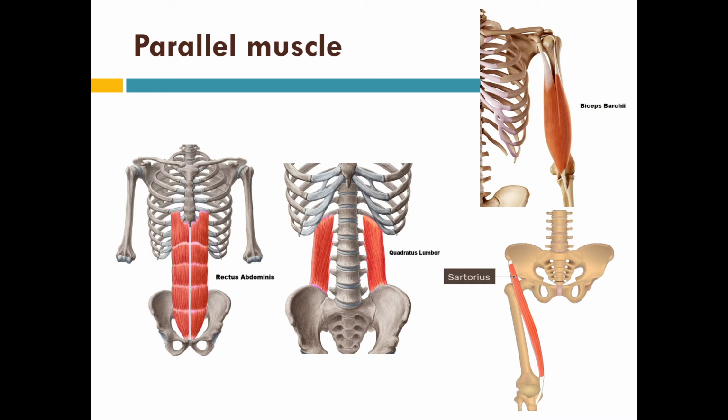These are the pictures of the parallel muscle. Over here we can see the rectus abdominis. The muscle fibers are strap-like. This muscle is the quadratus lumborum, which is a muscle of the back. This muscle is the sartorius, and this is the fusiform shaped biceps brachii.